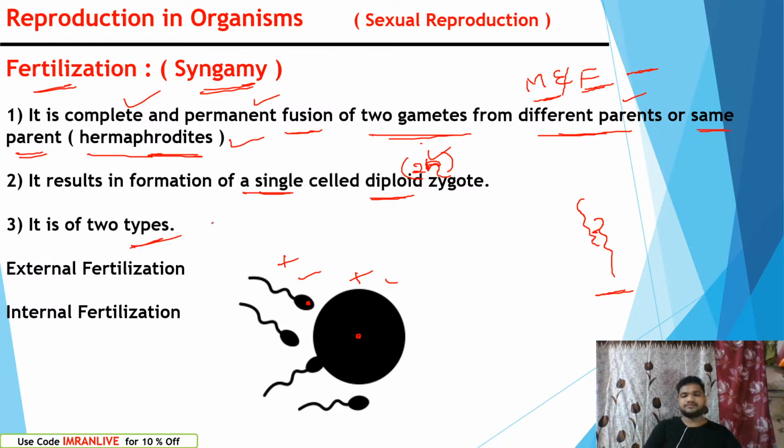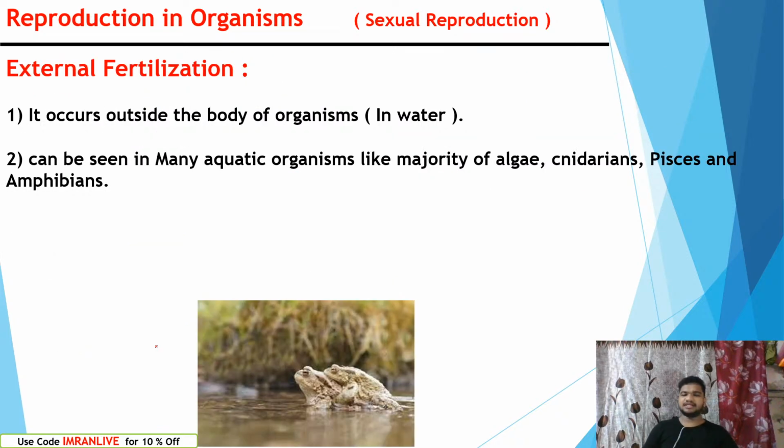Fertilization is of two types. One is external fertilization, the second is internal fertilization. The fusion of male and female gametes is of two types: one external, the second internal. Let's understand what external and internal fertilization are. In the case of external fertilization, it occurs outside the body of the organisms. Mostly it occurs in water only.